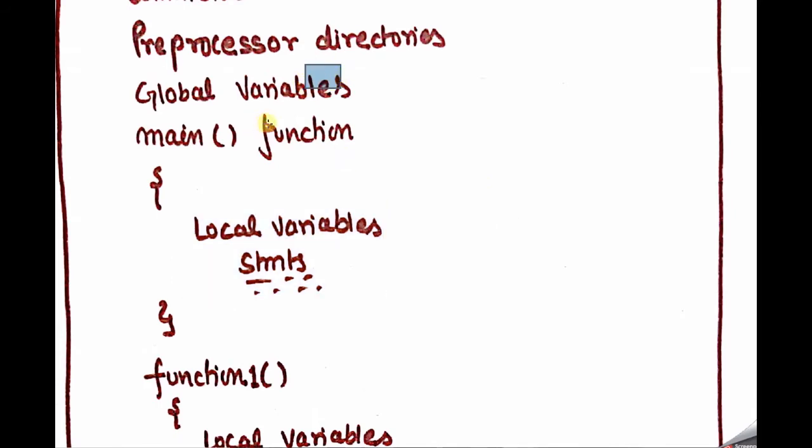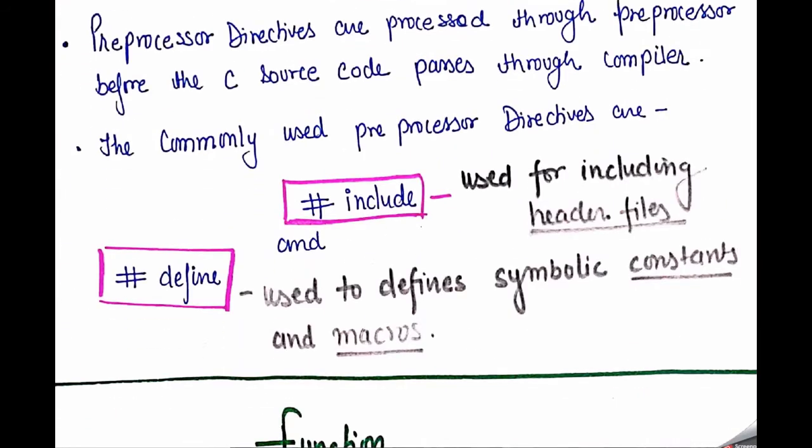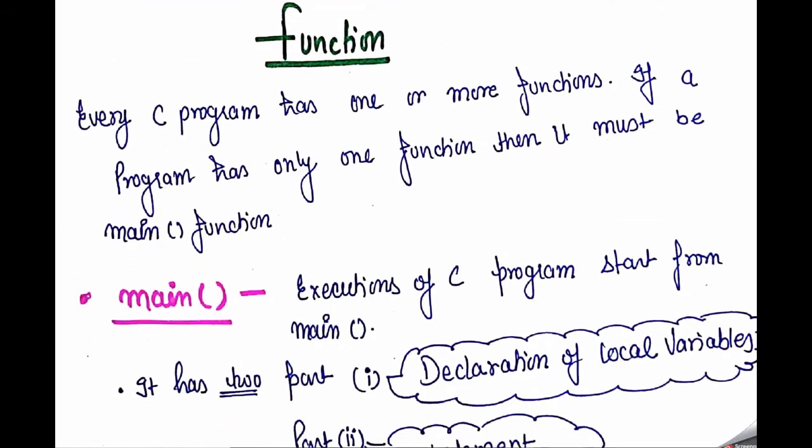So the third part is the function. Function is basically divided into two portions: first the main function and second the simple function. A simple function is a user defined function. The main function is defined by our syntax. According to the syntax of writing a C program, we must define the main function, but it is not compulsory that in each and every program we write our own user defined function. According to the goal of our program, it totally depends on the user whether to call a user defined function or not.